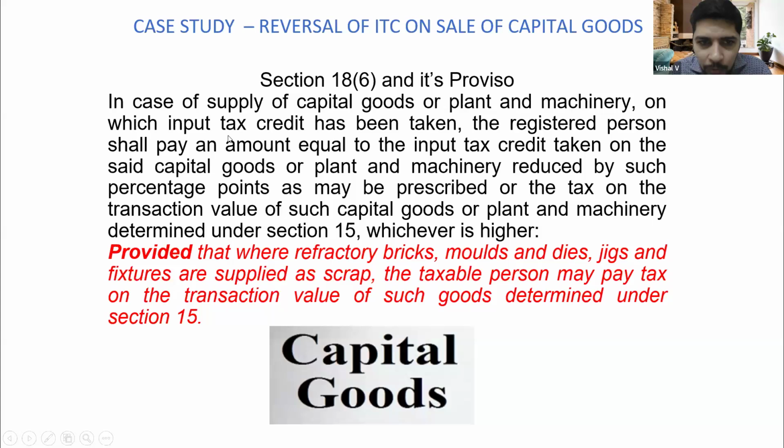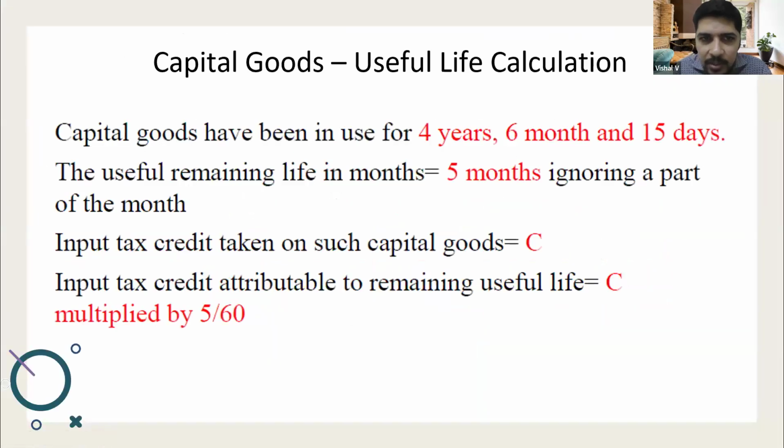We'll just move forward with these cases. Okay, this is the useful life calculation. Section 18(6) talks about 60 months calculation only. It talks about months, because Rule 43 talks about quarters. So however many months have already been used, that many months you can ignore. Part of a month has to be ignored. That many months will be reduced from 60, and on the balance months, ITC reversal has to be done.